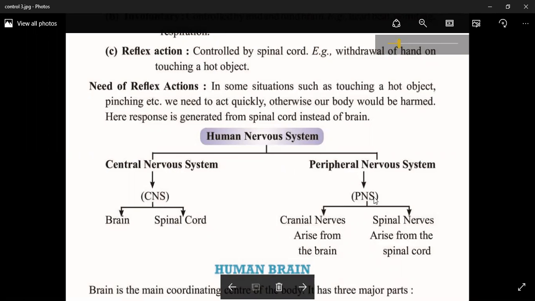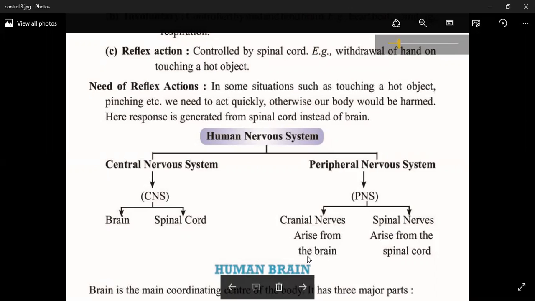And the PNS consists of two parts: cranial nerves. Cranial nerves are those nerves which directly arise from the brain. There are 12 pairs of cranial nerves found in humans. And the second one is the spinal nerves. Spinal nerves arise from the spinal cord, and these are 31 pairs.